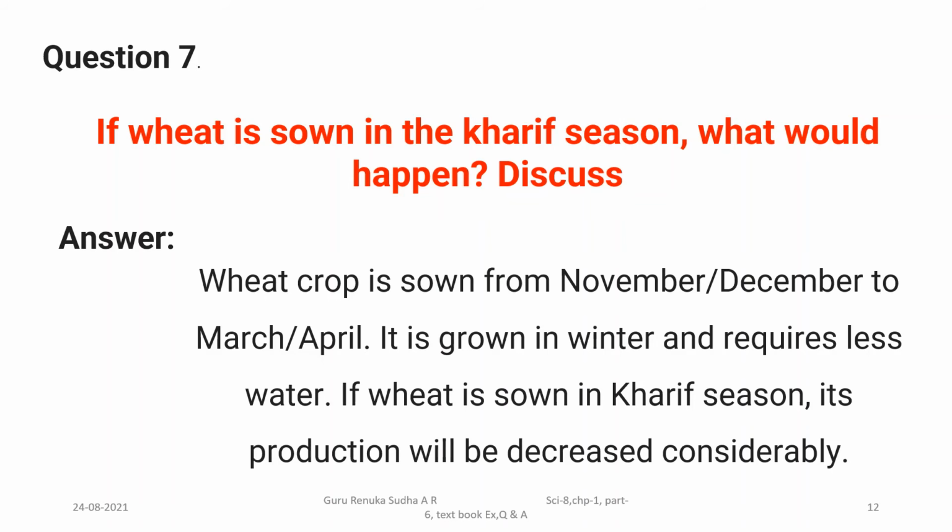If wheat is sown in the Kharif season, its production will decrease considerably. So that is what we discussed here: what would happen if it is sown in a different season.